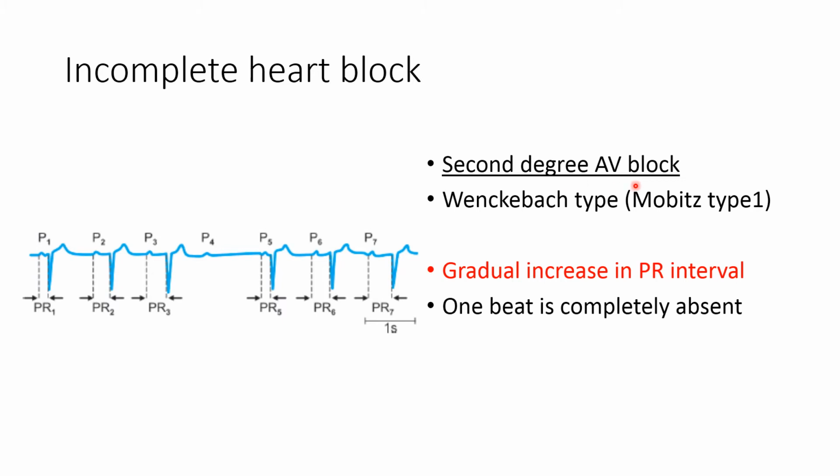Second degree AV block is the type of AV block in which gradual slowing of the AV nodal conduction occurs. It is of two types, Mobitz type 1 and Mobitz type 2. Mobitz type 1 is the type of incomplete heart block in which gradual prolongation of the PR interval occurs because of the gradual increase in the slowed conduction through the AV node. So gradual increase in the PR interval occurs and then one beat is completely absent. Again, gradual increase in the PR interval occurs and one beat is completely absent. This is known as the Wenckebach phenomenon, and this type of block is known as Mobitz type 1.